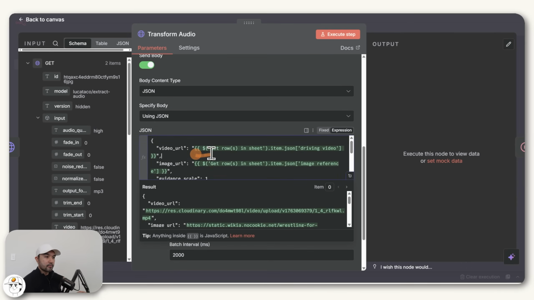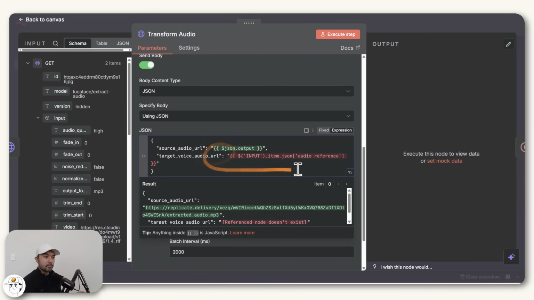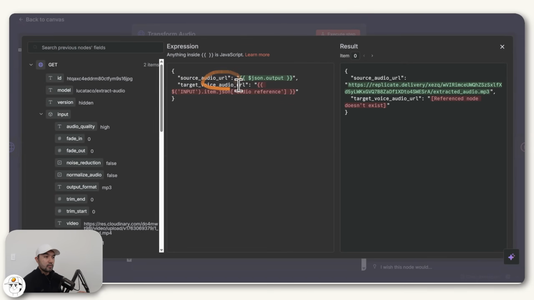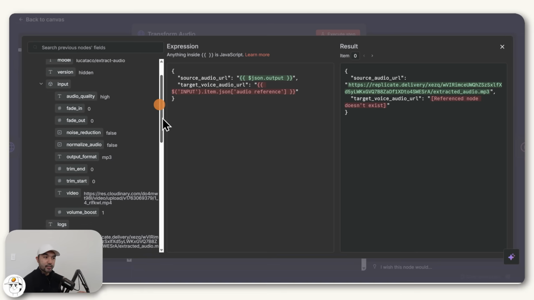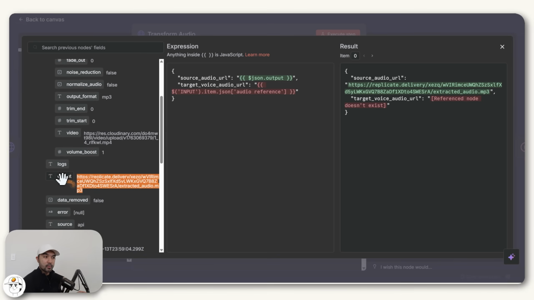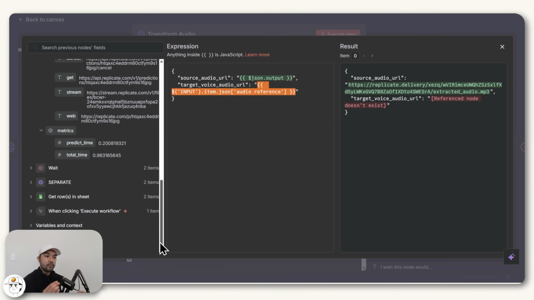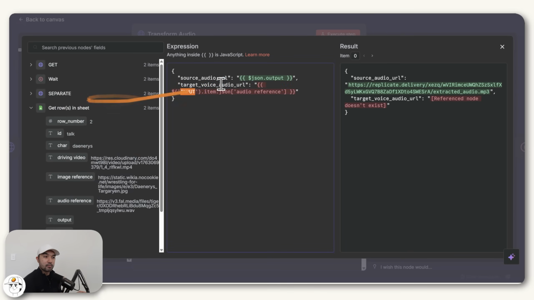And the body itself, you can just remove this and instead paste something like this expression, which if I open, you'll see it's very simple. We are just passing our source audio URL, which comes from the previous node, which if you remember is the one we extracted from the video. So it's this one, we just map it here. And then the target voice, if you recall, this should come from the very first node that we have here in the Google Sheets. So right now it's red because the name of the node doesn't match this. So to correct that, what we can just do is drag this audio reference here and replace that red text so that it maps correctly to this audio file that is our target.